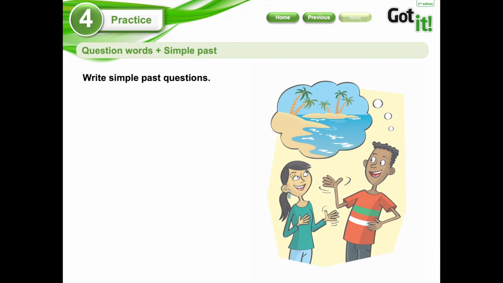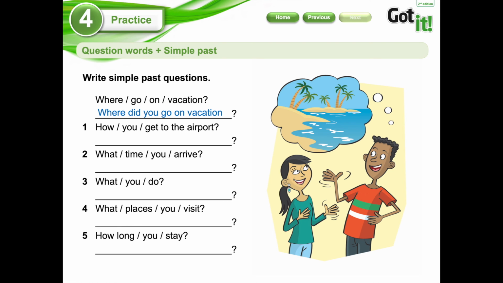Let's continue with the other exercise. Write simple past questions. So what we're going to do here, where go on vacation, we're only going to add did. You have to pay attention to the subject too. Where did you go on vacation? Let's begin with number 1. How you get to the airport. How did you get to the airport? Let's continue with number 2. What time you arrived? What time did you arrive?